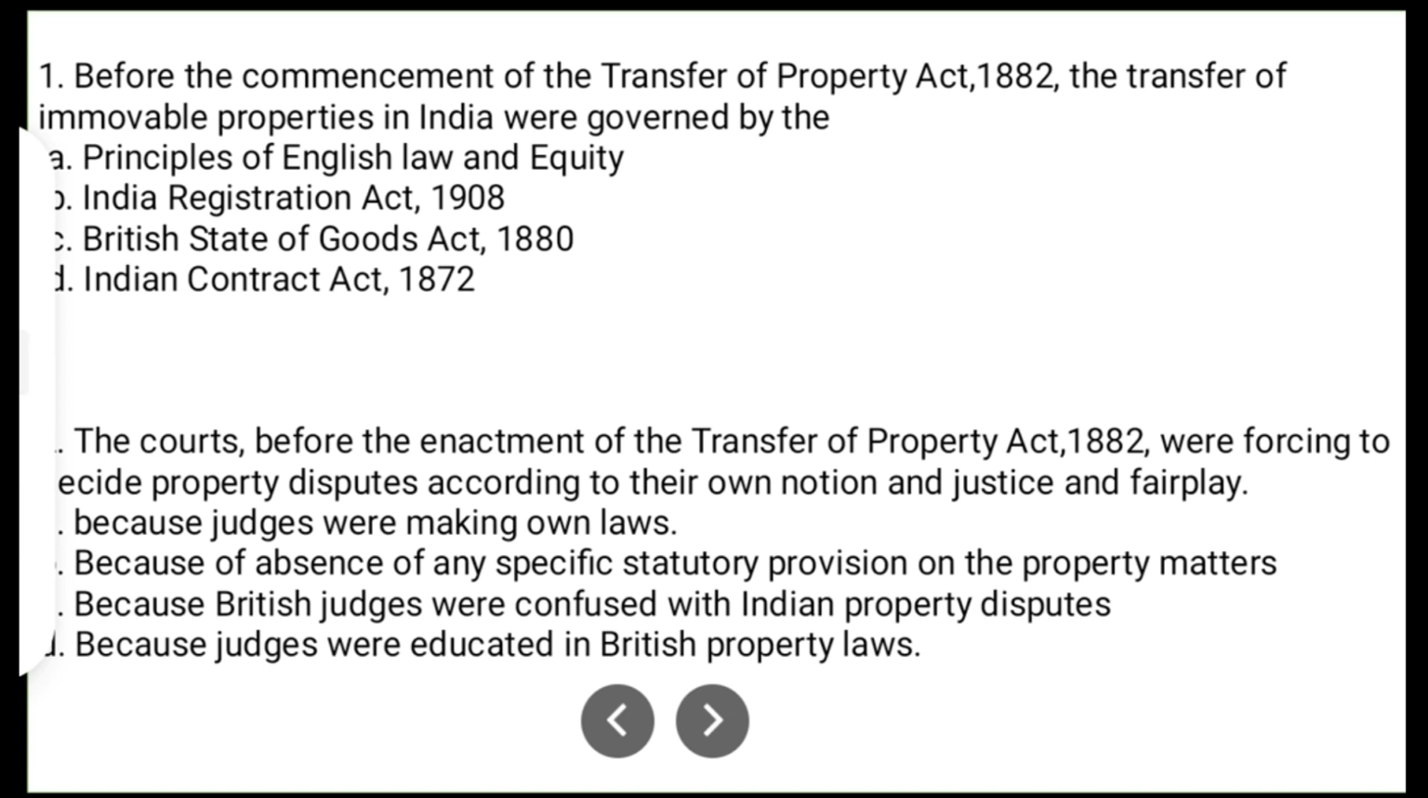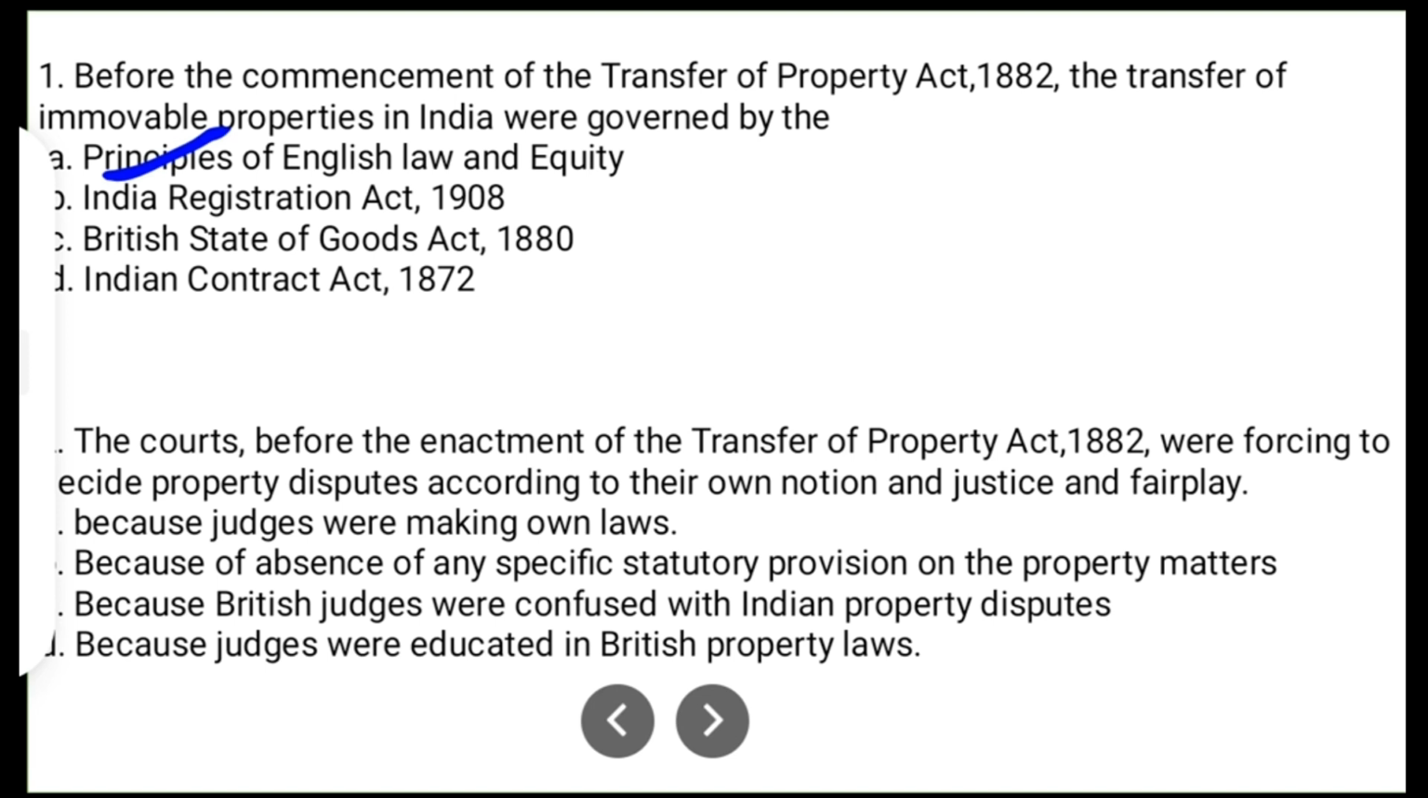Question number 1. Before the enforcement of the Transfer of Property Act 1882, the transfer of real property in India were governed by option A, Principle of English Law and Equity, option B, Indian Registration Act 1908, option C, British Sale of Goods Act 1880, and option D, Indian Contract Act 1872. So the correct answer is Principle of English Law and Equity.